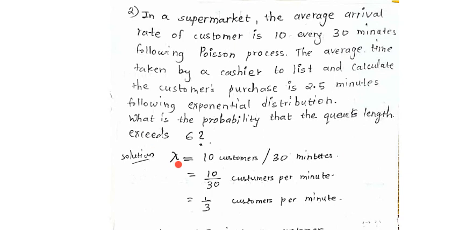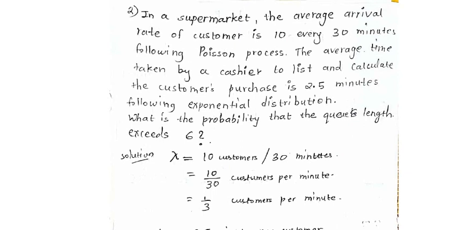Here the unit of time will be minutes, because everything is given in terms of minutes. Information given is 10 customers come every 30 minutes. So 10 divided by 30 customers come per minute, that is 1/3 customers per minute.